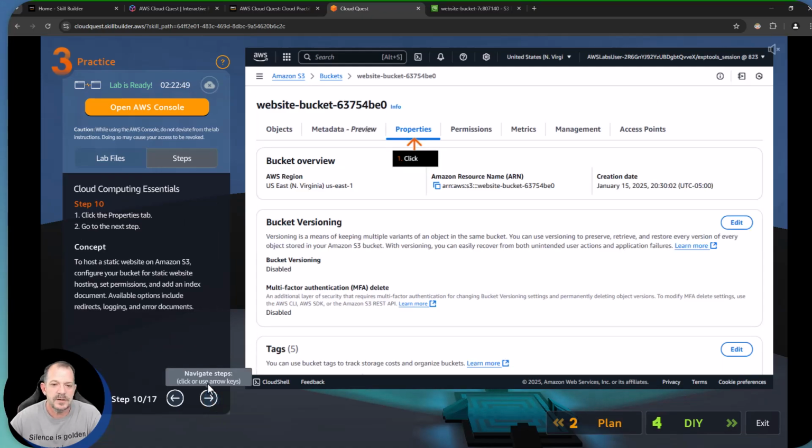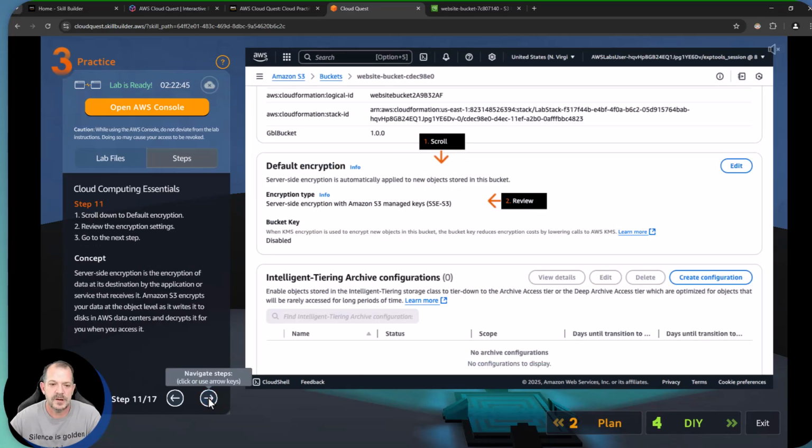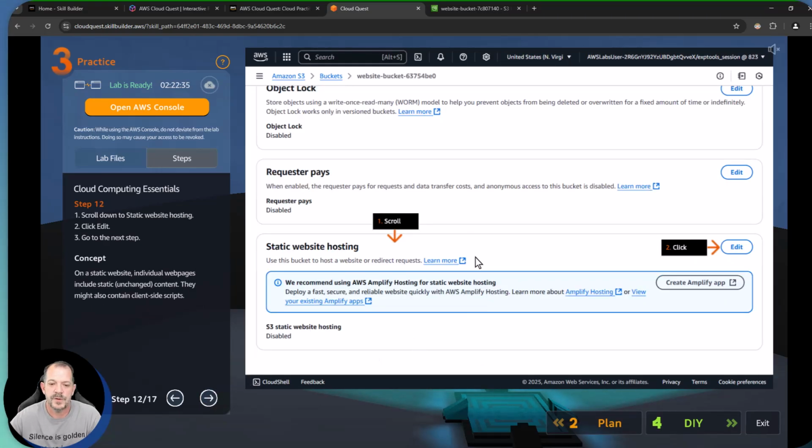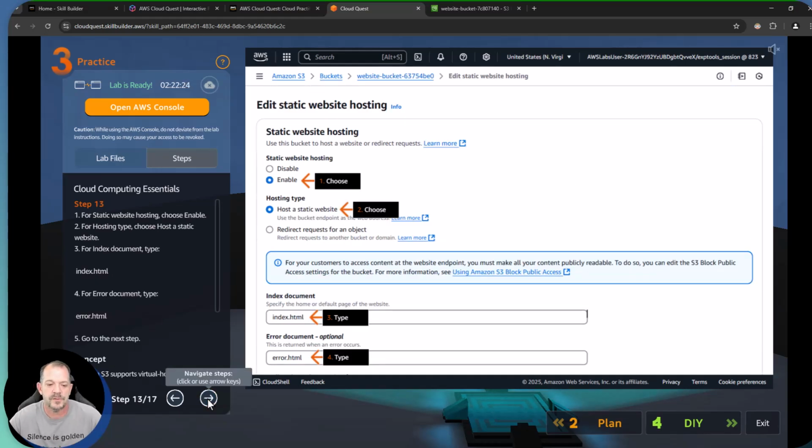After we do that, it wants us to go to the properties. This is where we're going to check what type of encryption we are using. This is also where we're going to check for things like, is this set up for website hosting. And that's where we see down at the bottom here that we're going to do some editing. Right now we can see S3 static website hosting is not turned on. We're going to turn that feature on after we take a look at the properties.